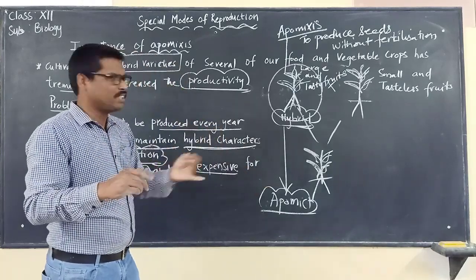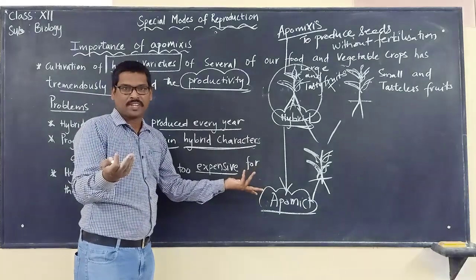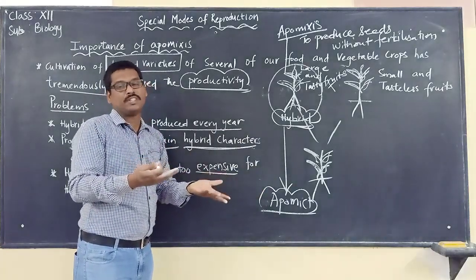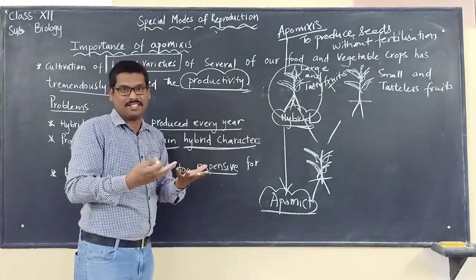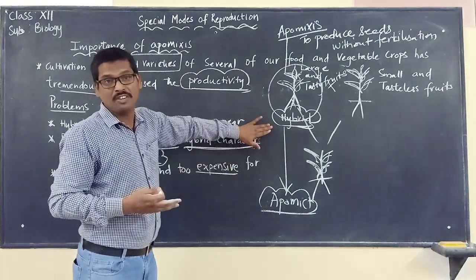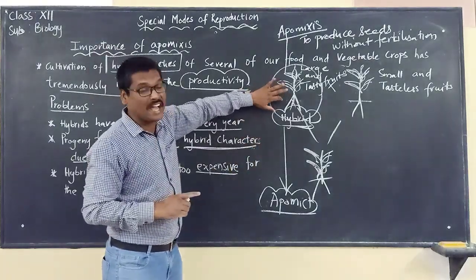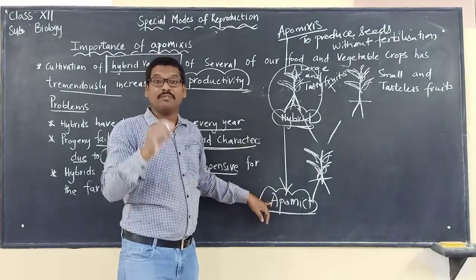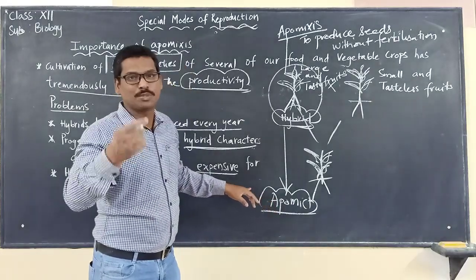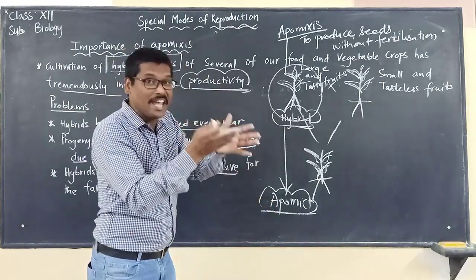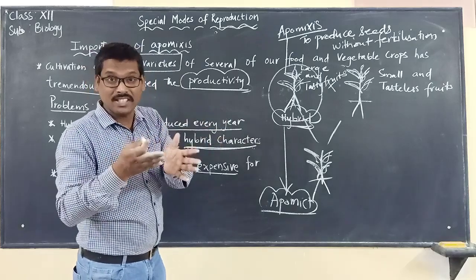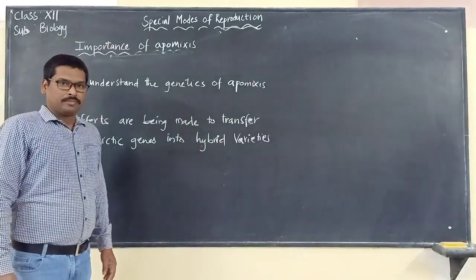And at the same time, it is not an expensive process. It is not a costly process in which they have to spend a lot of money. Once we make the hybrid into an apomict, it will produce seeds without fertilization, having the same characteristics.